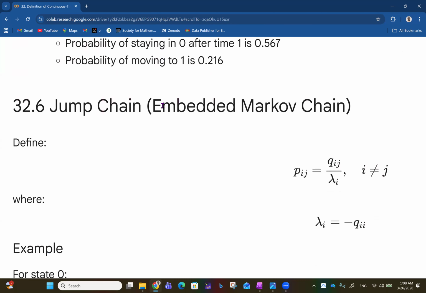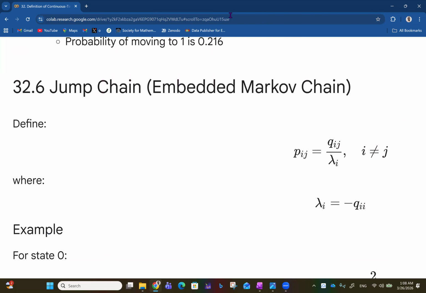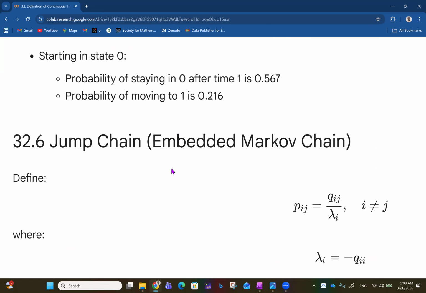Now we talk about the idea of the jump chain, or the embedded Markov chain. If you define Pij to be Qij over lambda i, where i is not equal to j, that is, you don't have Qii at any point in time, or you don't have Pii at any point in time.